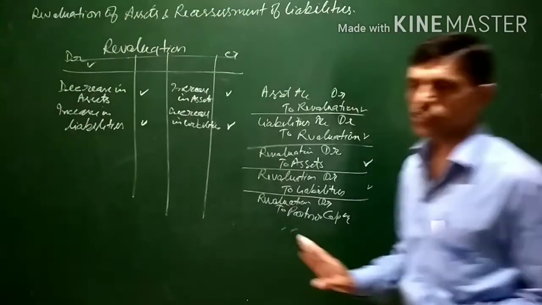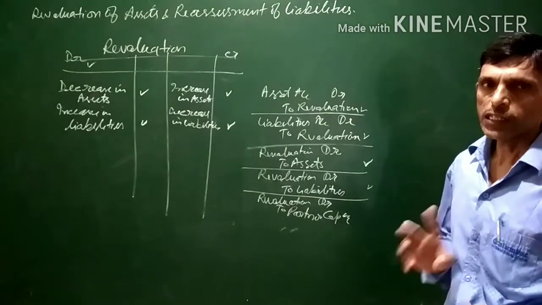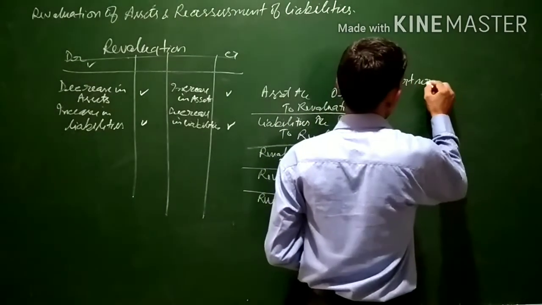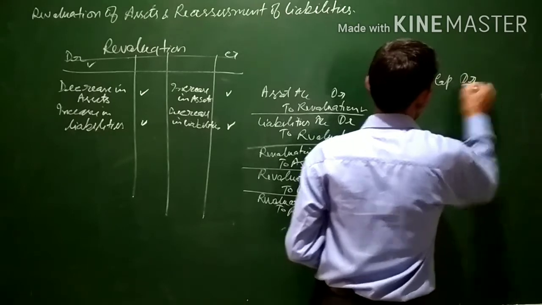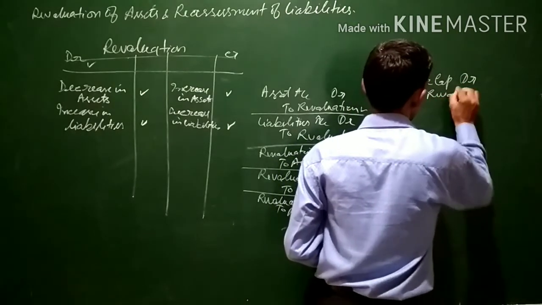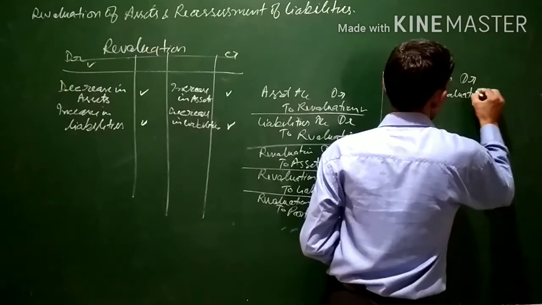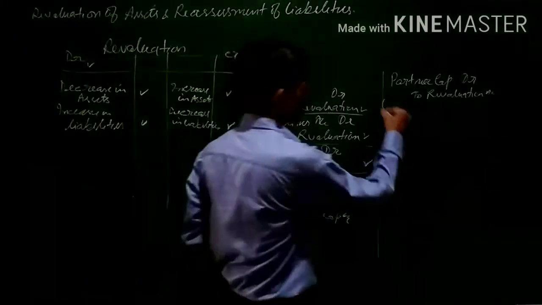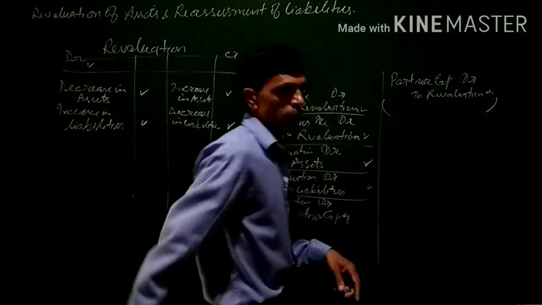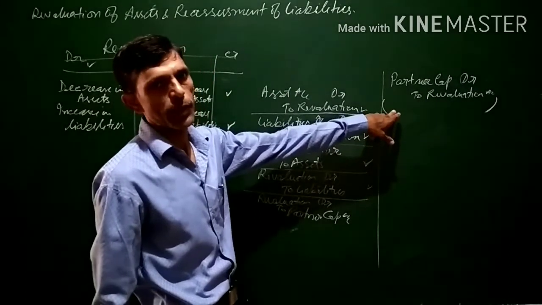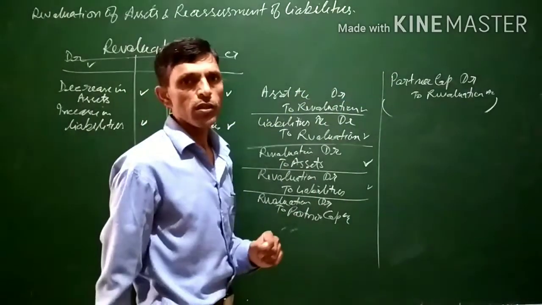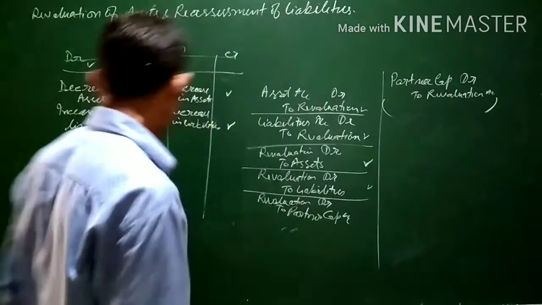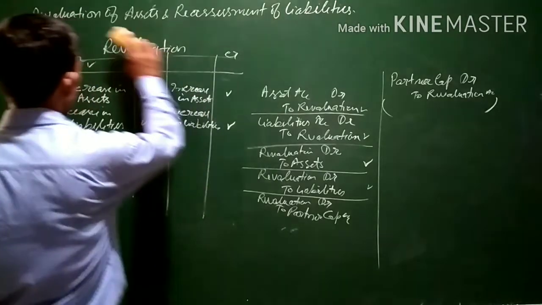If there is a loss on revaluation, then partners' capital accounts will be debited and revaluation account will be credited. The revaluation loss is transferred to the partners' capital accounts, and in the narration we write being loss on revaluation transferred to partners' capital accounts. We will be solving one question after some time, but before that let us study some more.